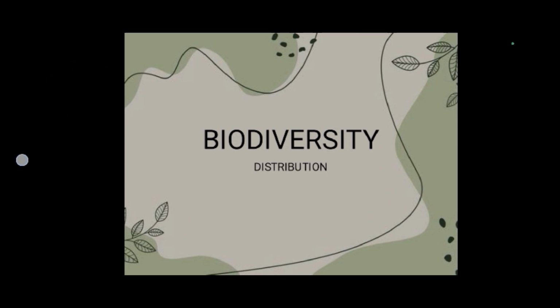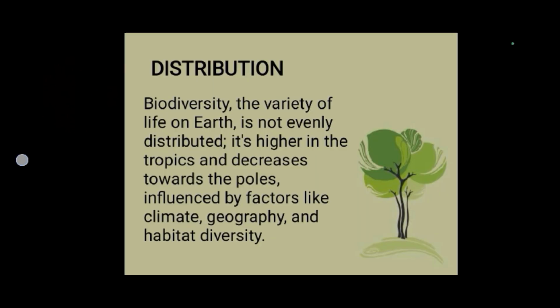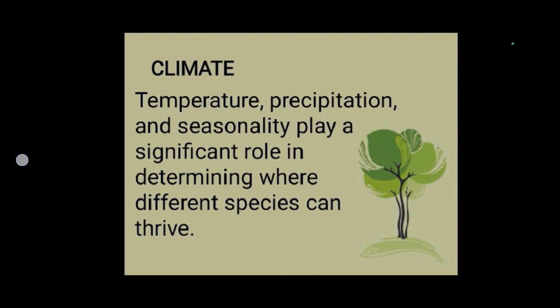Biodiversity distribution. Biodiversity, the variety of life on Earth, is not evenly distributed. It's higher in the tropics and decreases toward the poles, influenced by factors like climate, geography, and habitat diversity. Climate, temperature, precipitation, and seasonality play a significant role in determining where different species can thrive.